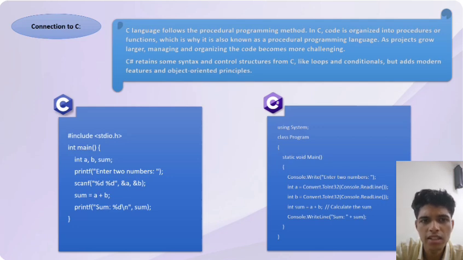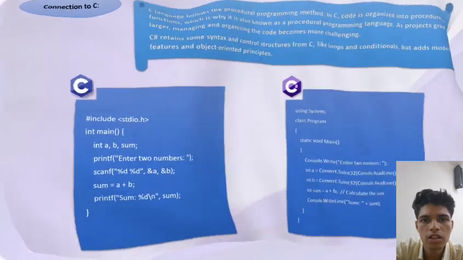The third difference is the control structures. Both languages have similar control structures, but C Sharp includes foreach for collections. The fourth one, the main difference, is functions versus methods. C functions are standalone, whereas C Sharp methods are part of classes and can have access modifiers.